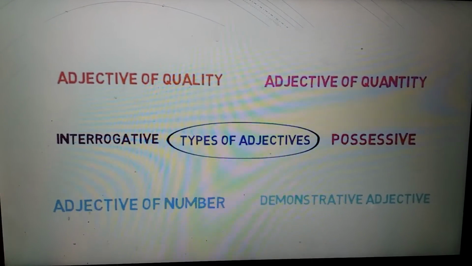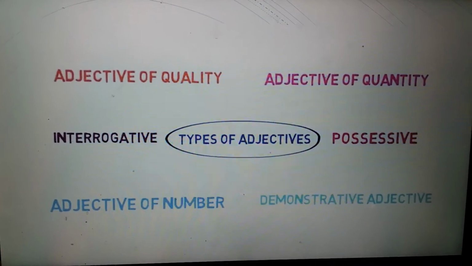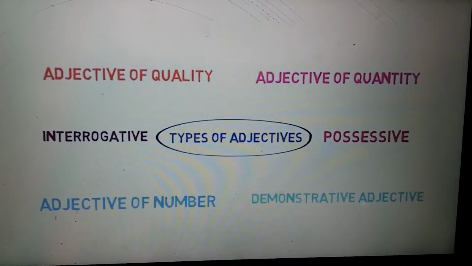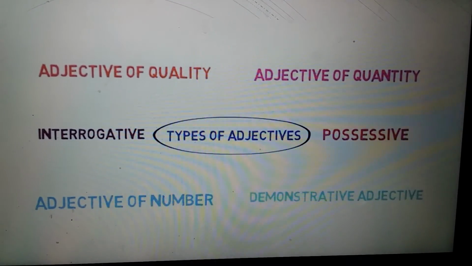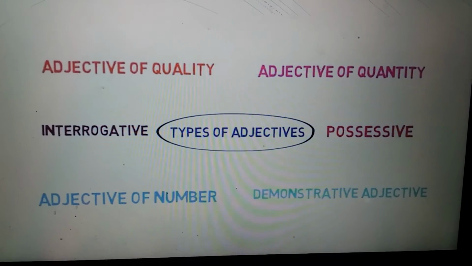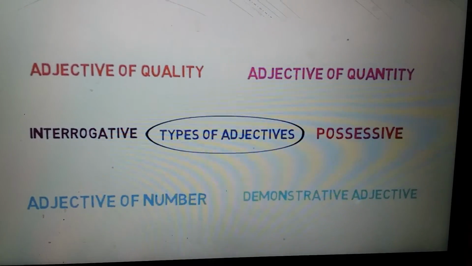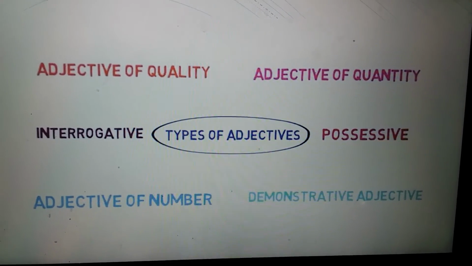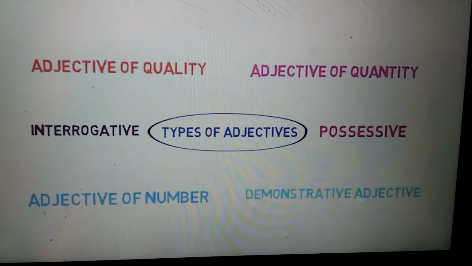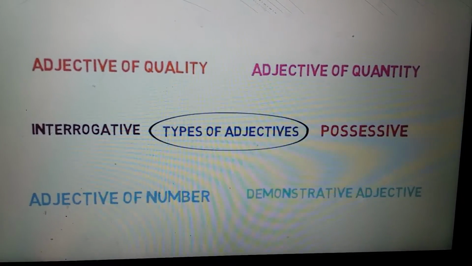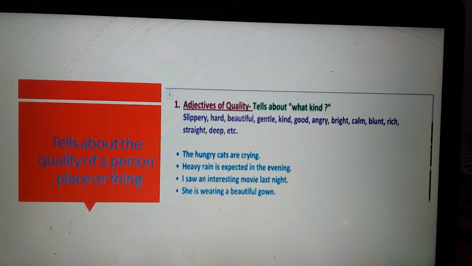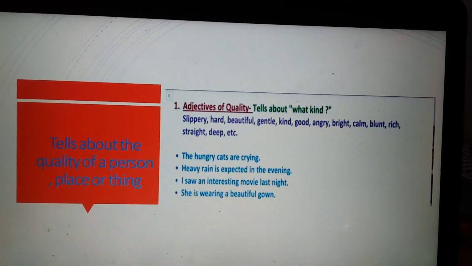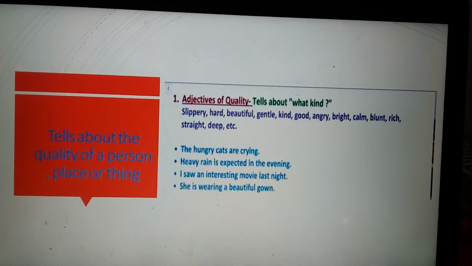Now let's discuss types of adjectives. There are 6 types. First one is adjective of quality, adjective of quantity, adjective of number, demonstrative adjective, interrogative adjective, possessive adjective. First one is adjectives of quality.